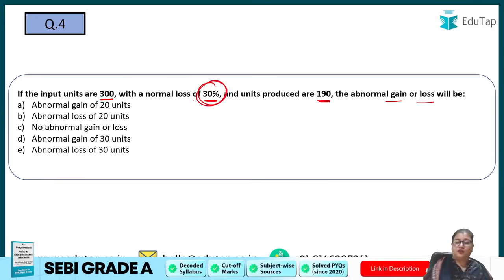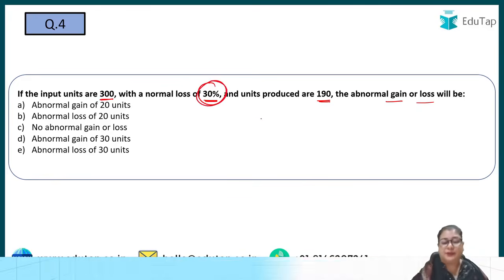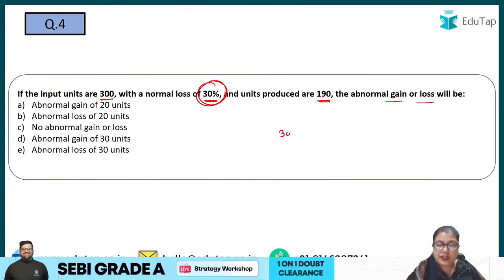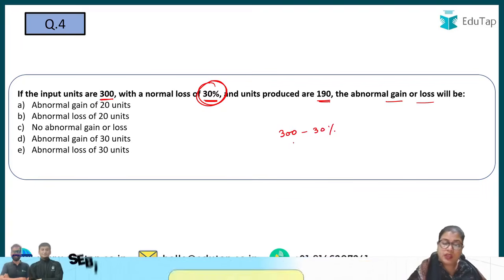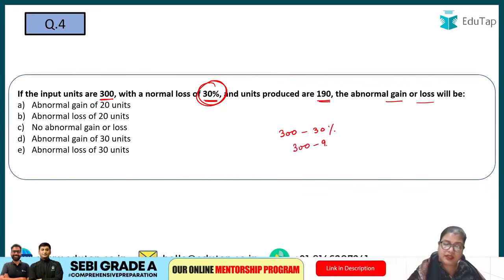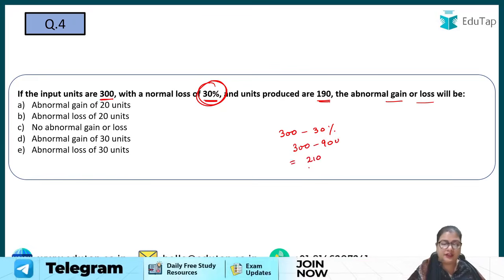So first of all, we need to find out how many units I am expecting after my normal loss. What is 30% of 300? 90. So 300 minus 90 units will be 210. So this much I am expecting after my normal loss.